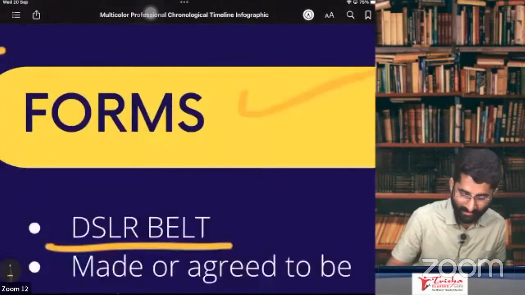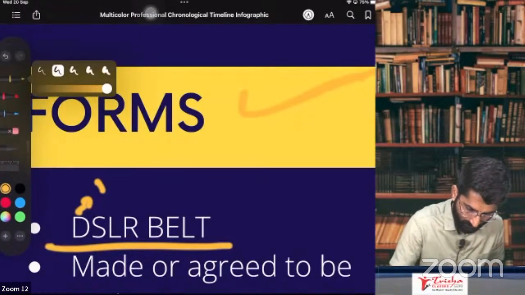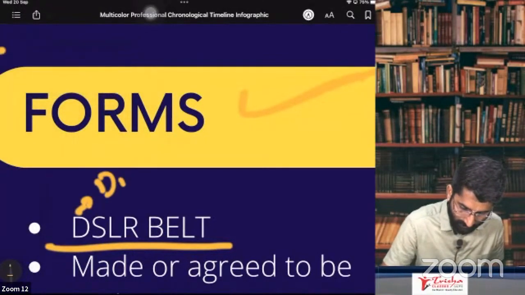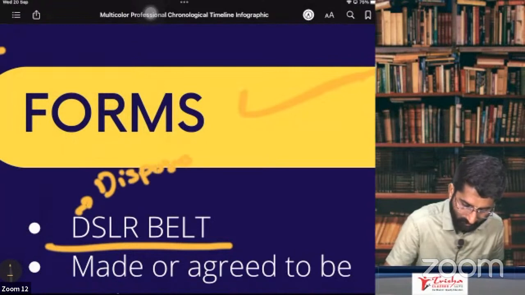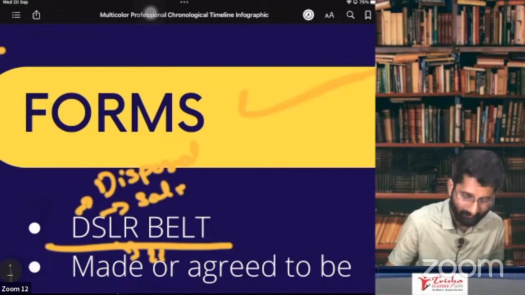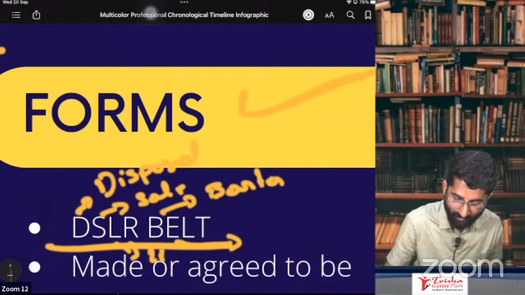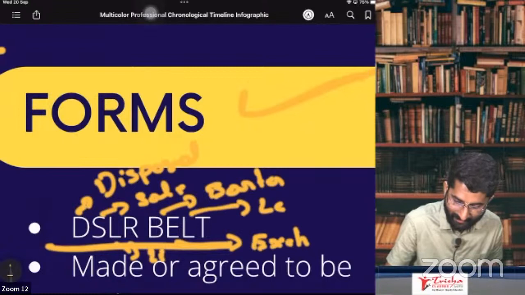So D stands for disposal. S for sale. L for license. B for barter. E for exchange. L for lease. T for transfer.